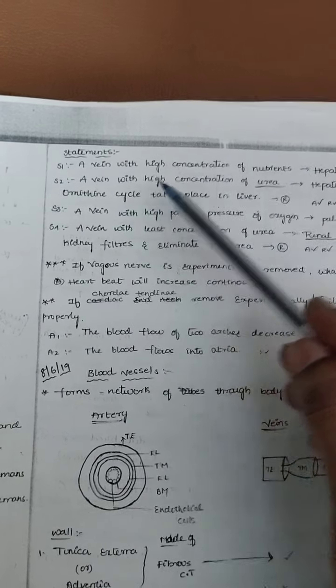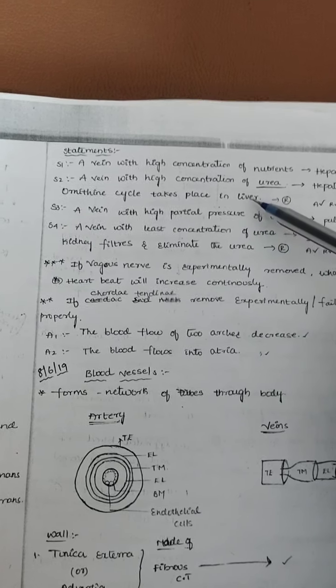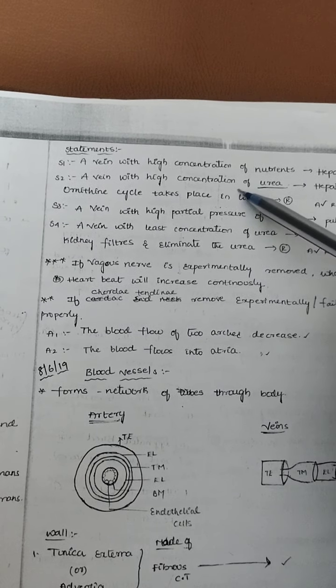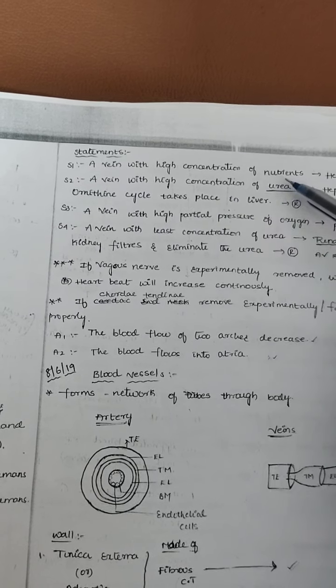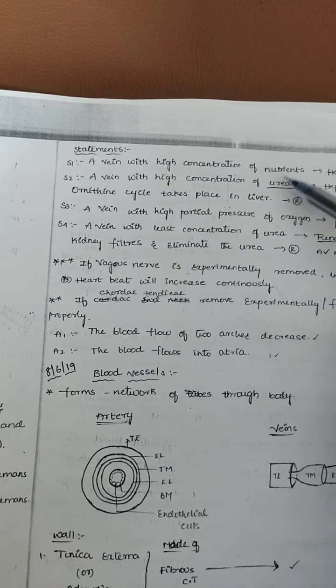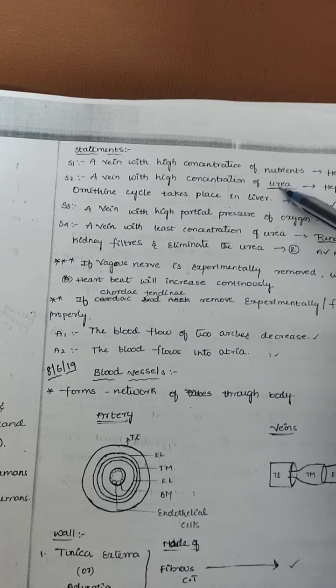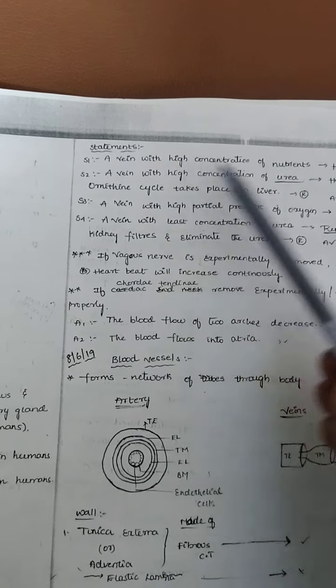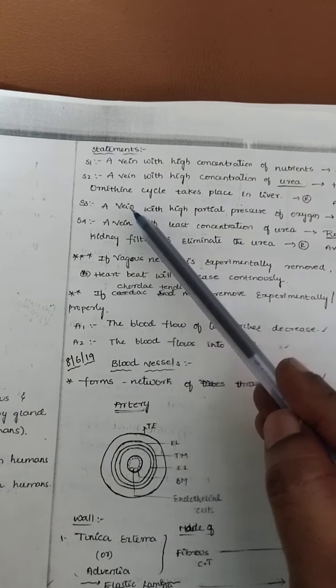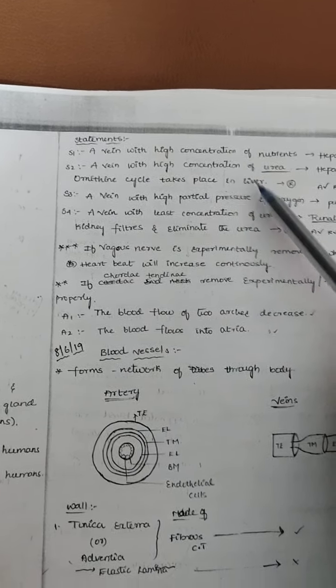The ornithine cycle takes place in the liver. See, why does the ornithine cycle take place in the liver? The ornithine cycle is mainly useful for the formation of urea. Urea is the excretory material in our body. This urea is eliminated from the body. That's why this ornithine cycle is mainly useful for the formation of urea. This process takes place in the liver.